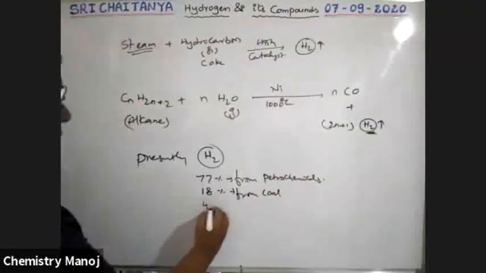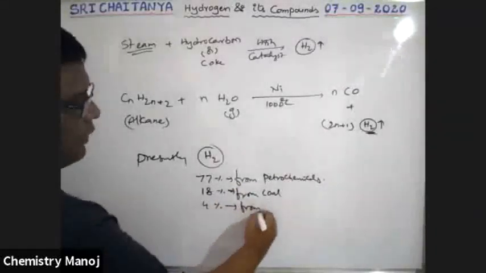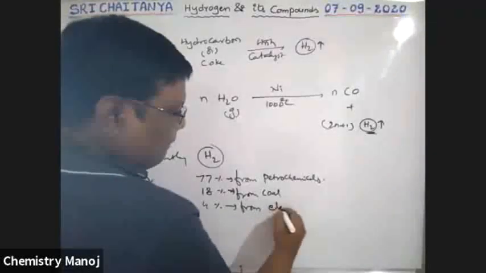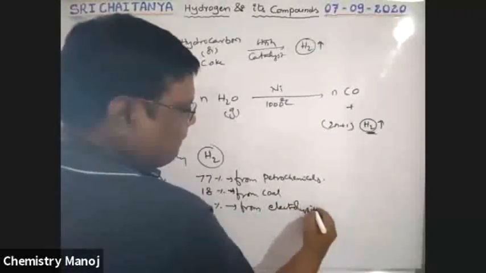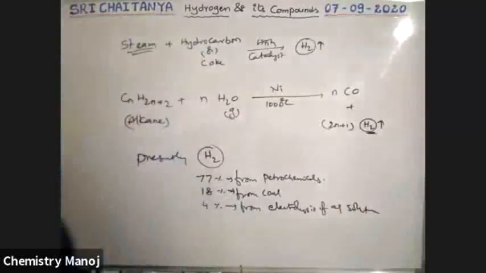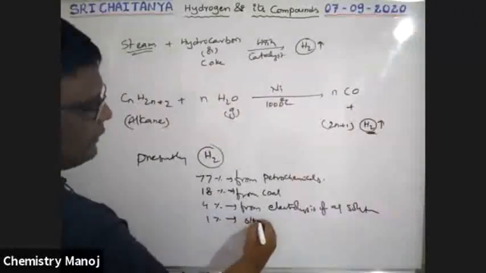Next, 4% from electrolysis of aqueous solutions, and the remaining 1% from other methods.